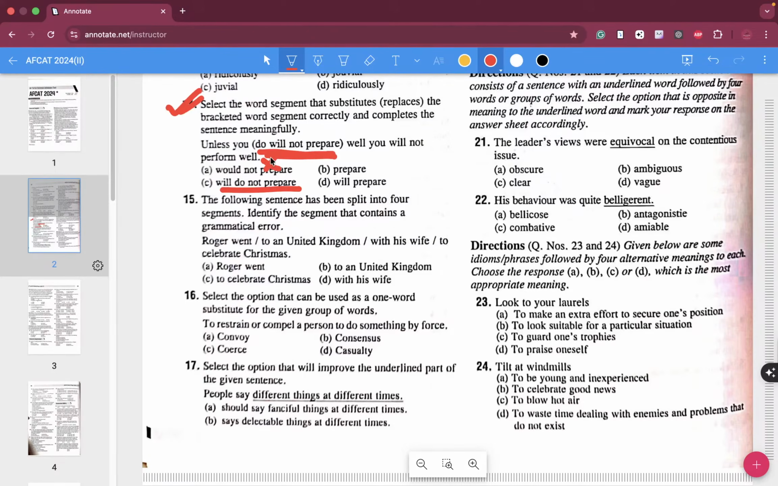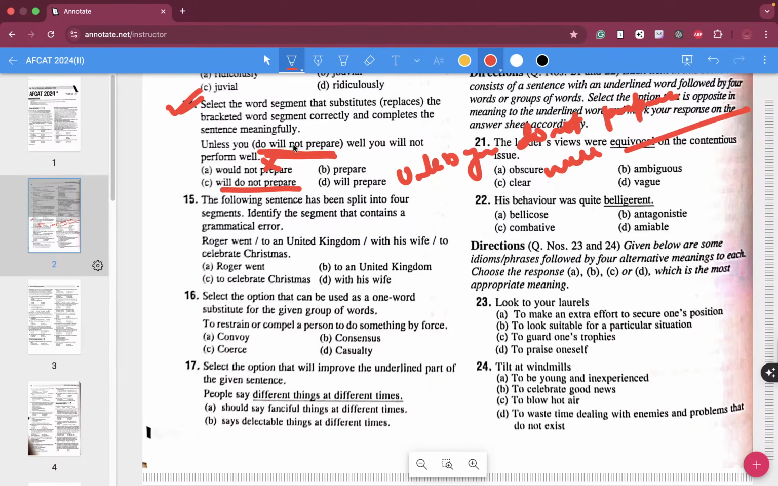I tell you, these are memory-based questions, so they have not given the options or even the questions properly. They are trying to ask the question: unless you do not prepare well, you will not perform well.